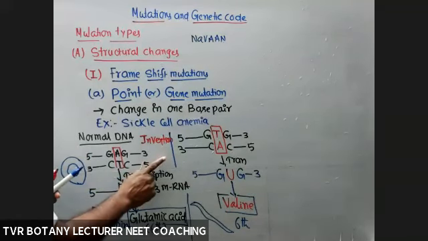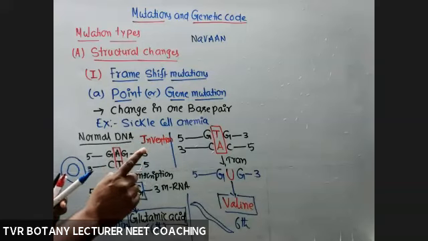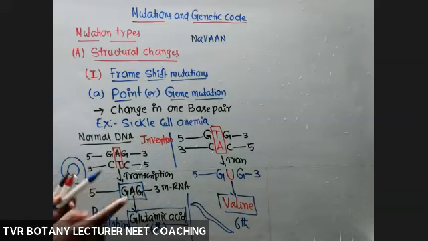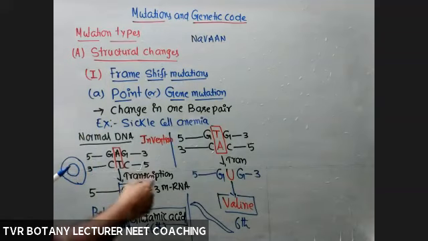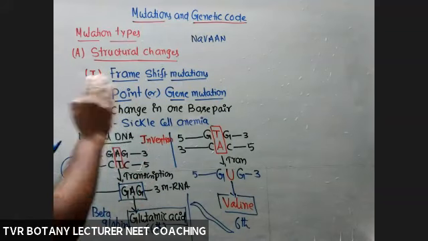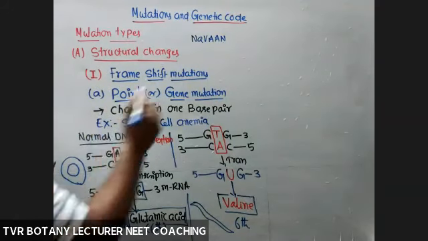Actually, this was given in genetics only. Go back to principles of inheritance and variation. After completion of principles of inheritance and variation, we have to complete the molecular basis of inheritance. Go back to genetics, there you can find this flow chart. It was given there. So that is about a point mutation. Next.